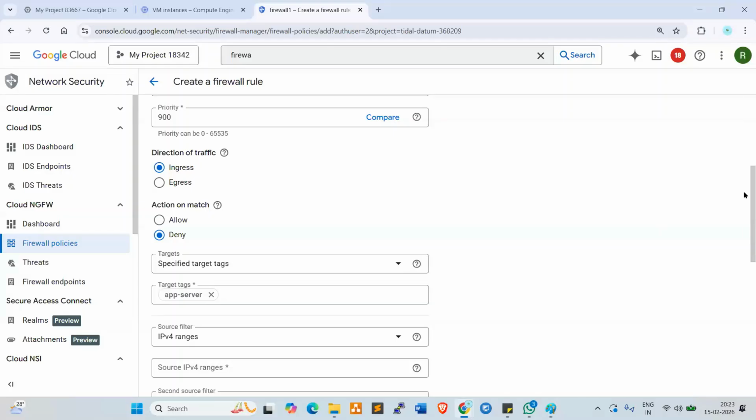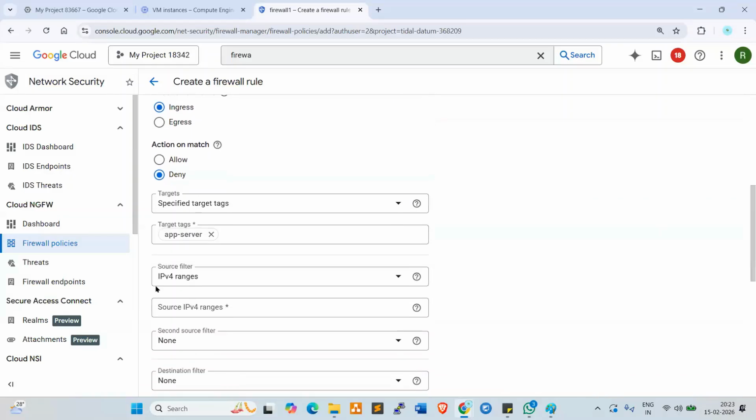Okay. Now look here. Source filter, IPv4 range. Which range do we need to give here? Anyone? Source range. The web server range. We need to give the web server range here, 10.0.0.0/24. So from this range, I want to restrict to this target. Understanding it, everyone? From this range, the traffic I want to control.